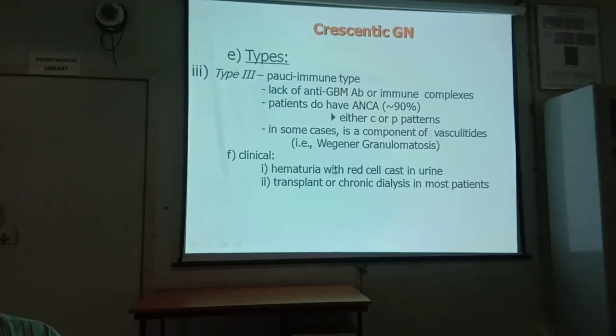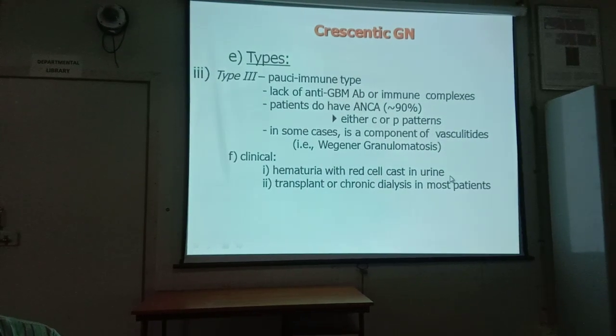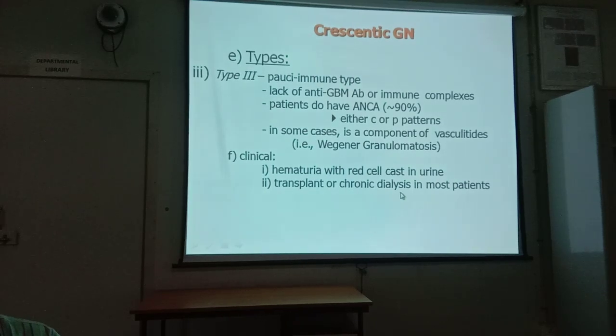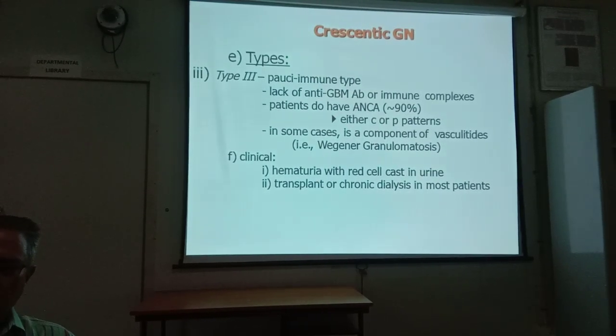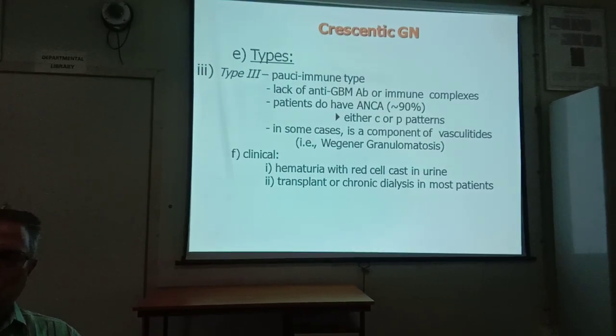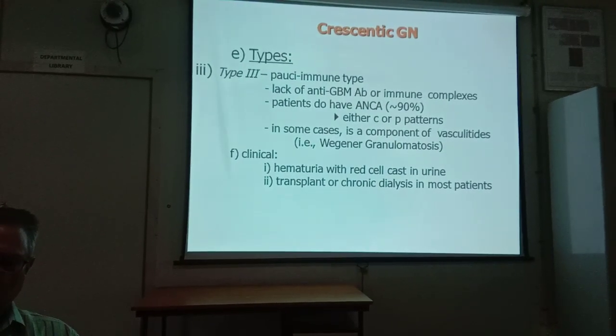Clinically, there is hematuria with red cell casts, RBC casts in the urine. Transplant or chronic dialysis is required in most cases, because it is a very common cause, about 80%, of renal failure.